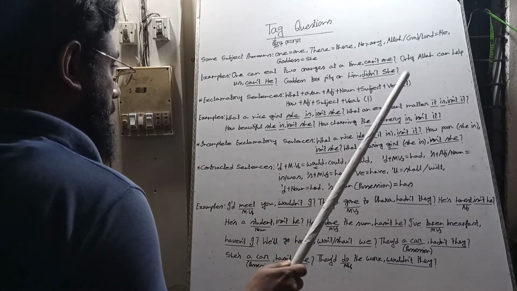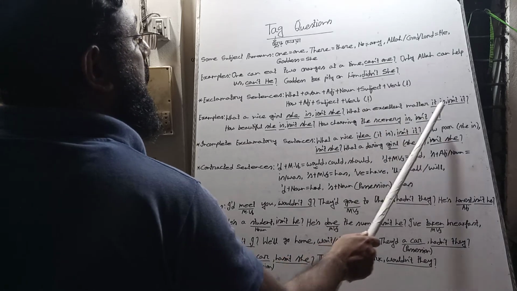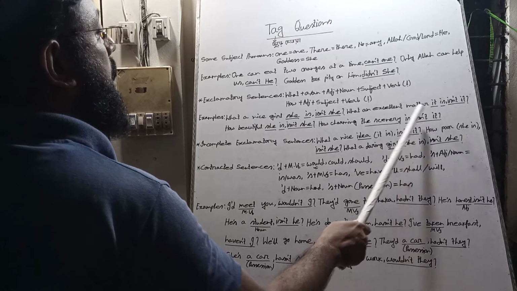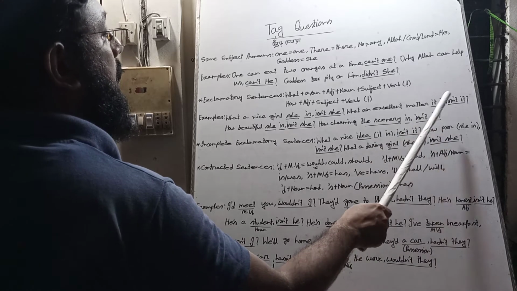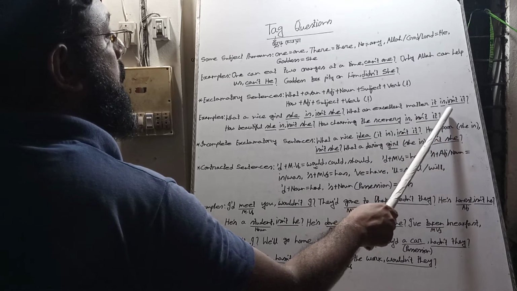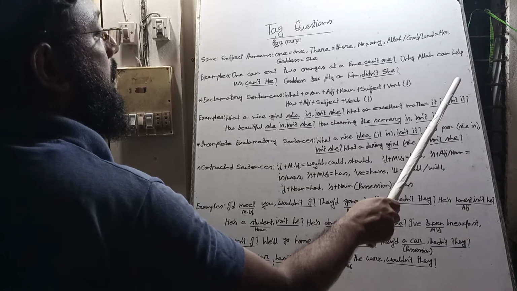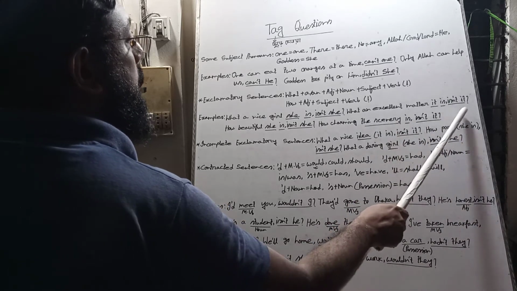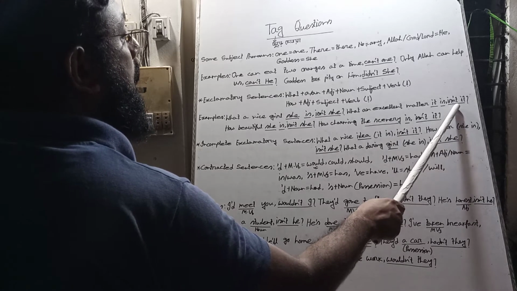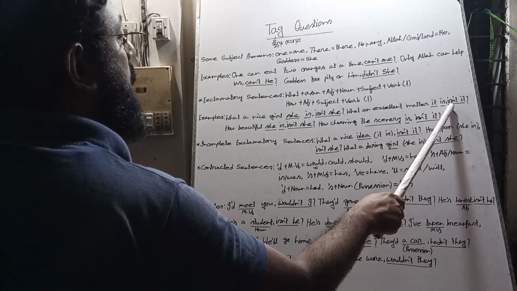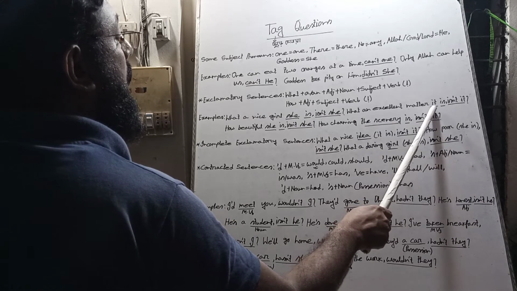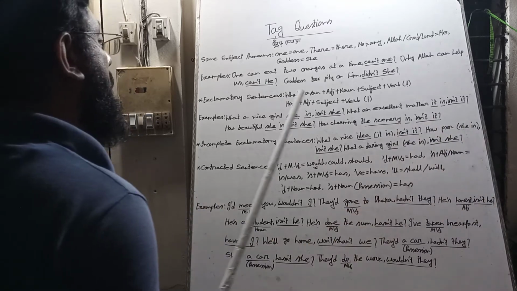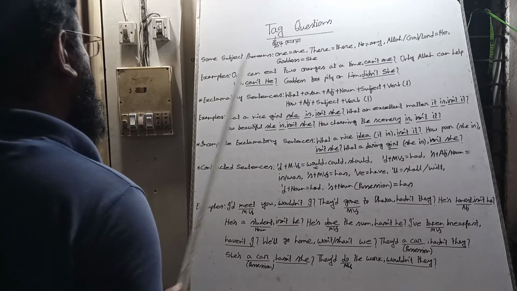What an excellent matter it is. An excellent matter, for an excellent matter we use it as subject, and the subject is third person singular, so the verb is used here. We bring is, and the sentence is affirmative, so the tag question will be negative. We bring not and use the contracted form isn't, take the pronoun of the subject, it, and use an interrogation mark at last.